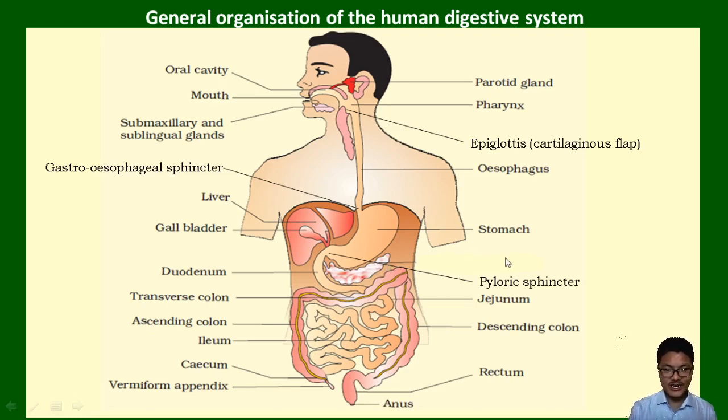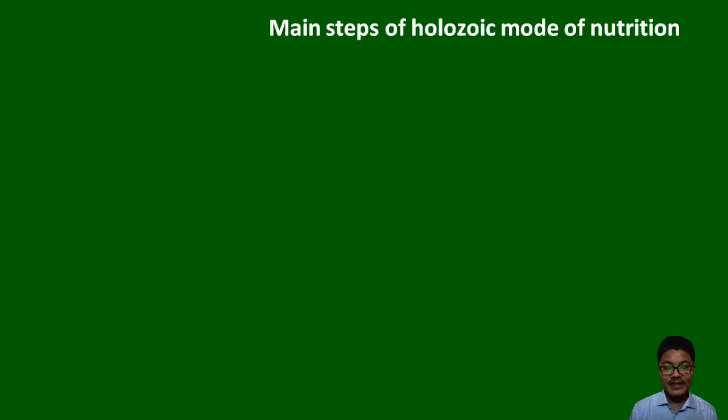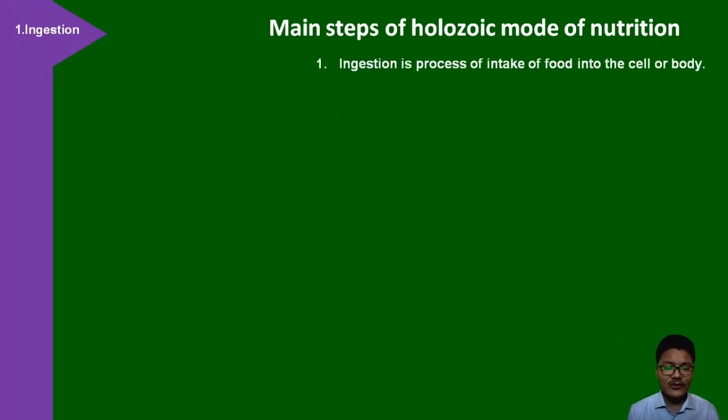Now with this we have understood the general organization of the human digestive system. We are not discussing it in detail, so you have to try to remember these different parts. Now it's important for us to understand the main steps of the holozoic mode of nutrition. You all know that, but let me review once.